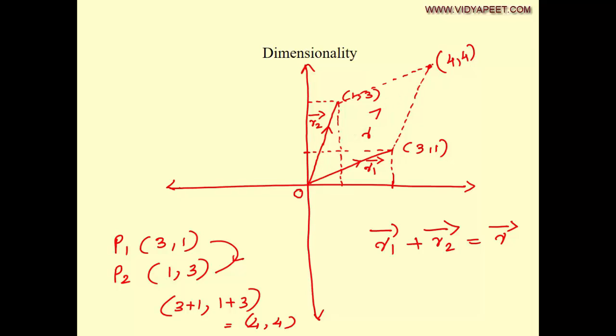So ரெண்டு வெக்டரை ஆட் பண்ணுறதுக்கு you are just adding the corresponding ordered pairs, and the position vector of the sum can be written as the individual sum of the position vectors of these individual ordered pairs. This is what you call the parallelogram law of vectors.